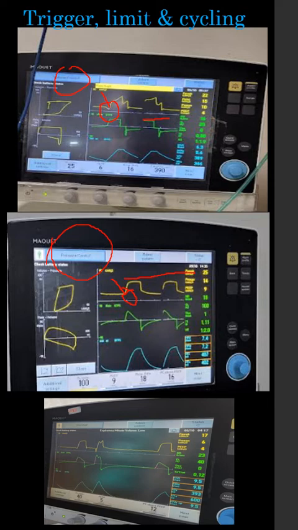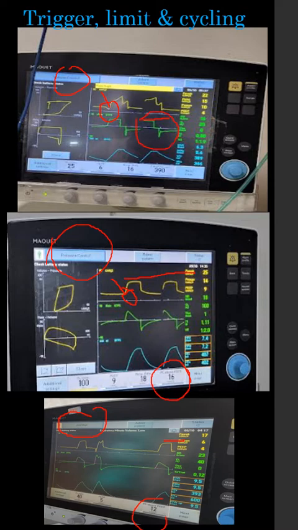And what about pressure support ventilation? This is a pressure support ventilation. What is the limit here? So here also in pressure support ventilation, the pressure is the limit. Whatever pressure we have set, that is the limit. Whatever pressure we have set is the limit in pressure support or pressure control mode. And what is the limit in volume control? Flow is the limit in volume control mode.